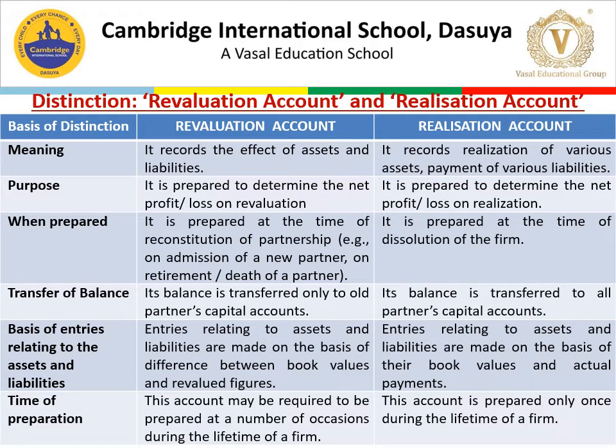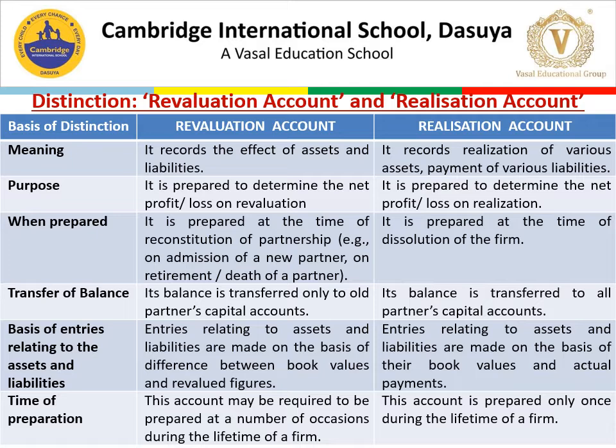As you know, we have prepared a revaluation account at the time of change in profit sharing ratio, admission of a new partner, retirement of a partner, and death of a partner. But in this chapter, in this topic, dissolution of firm, we will prepare a realization account. So there are certain differences between the revaluation account and realization account. The first basis of distinction is meaning. Revaluation account records the effect of revaluation of assets and liabilities, whereas realization account records realization of various assets and payment of various liabilities.